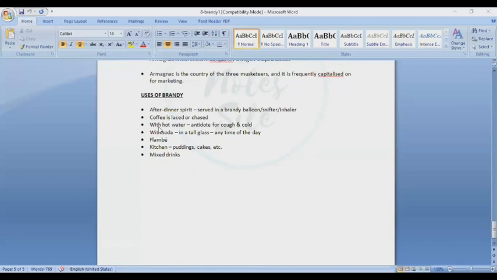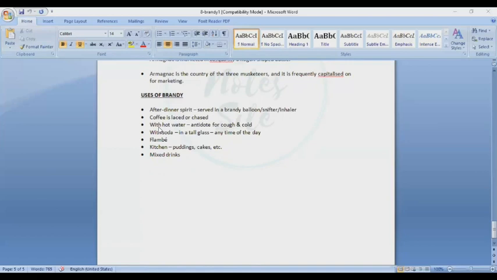Okay, one more difference I would like to tell you is the grapes. Grapes used in Cognac are Ugni Blanc, Folle Blanche, and Colombard, and in Armagnac they are Ugni Blanc, Folle Blanche, Colombard, and Baco Blanc also. Right? So one more grape is added to it.